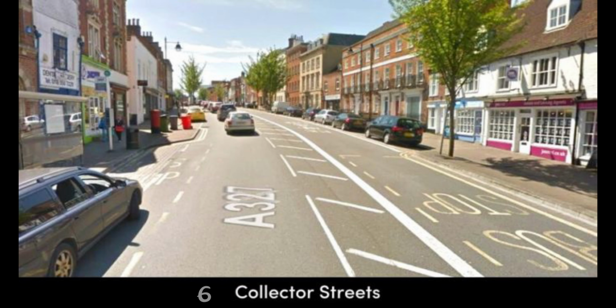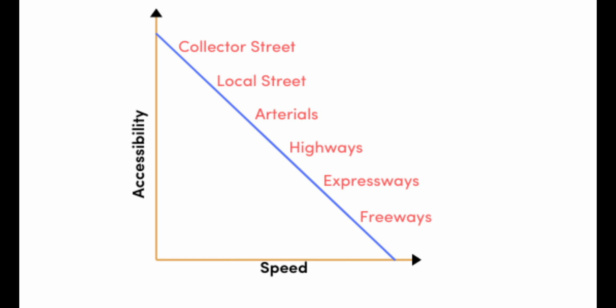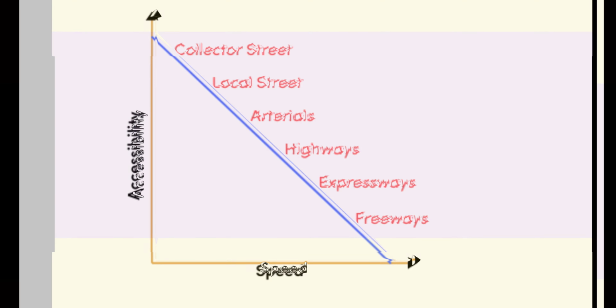Collector roads collect and deliver the traffic to and from local streets and arterials. The speed limit usually ranges between 35 and 55 km per hour. Pedestrians are allowed to cross only at intersections. Parking can be allowed except at peak times. The graph below represents the speed and accessibility for different types of roads.